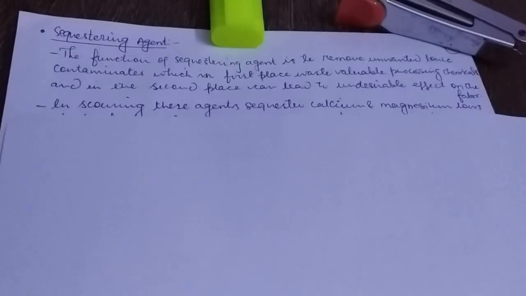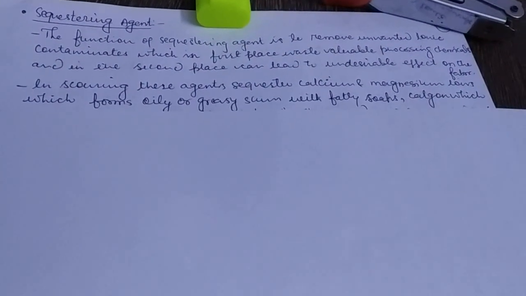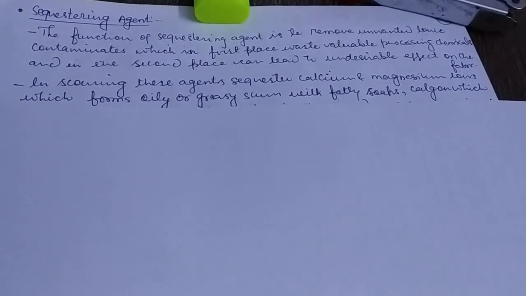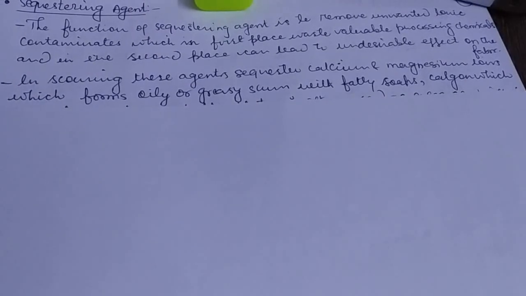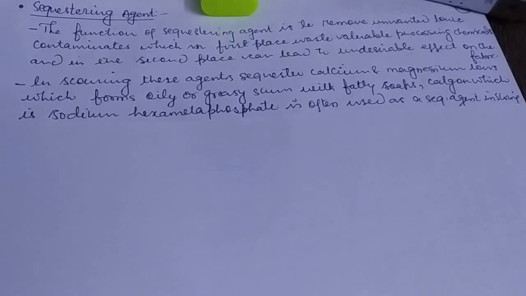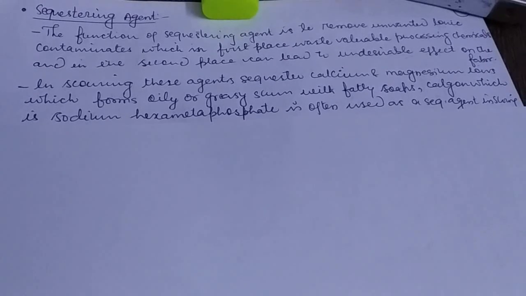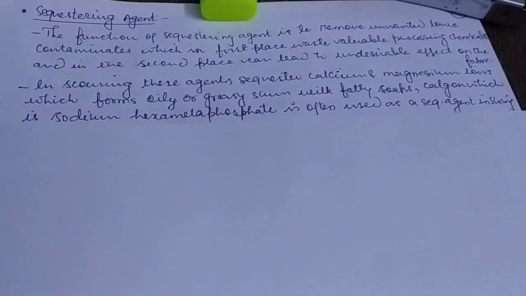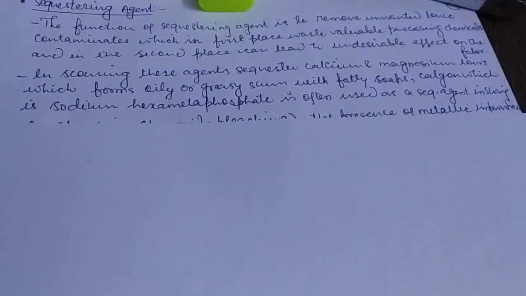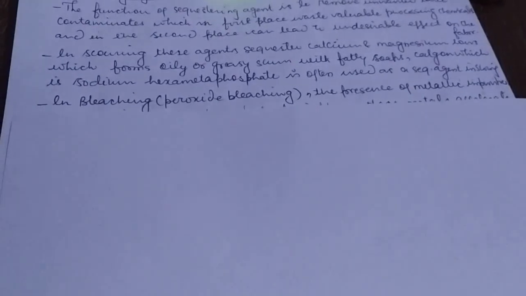In scouring, these agents sequester calcium and magnesium ions, which form oily or greasy scums with fatty soaps. Calgon, which is sodium hexametaphosphate, is often used as a sequestering agent in scouring.